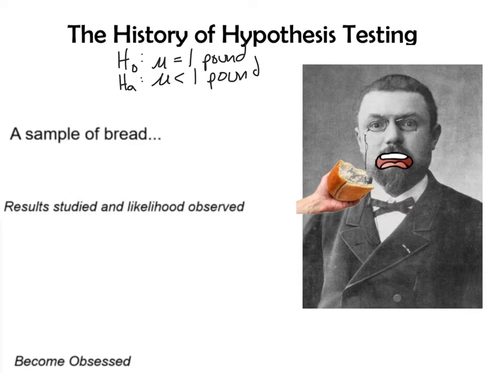Typically, when you see this, and when we do this, you should also define your parameter. You should say mu, the number I use, is the mean bread weight. Okay.